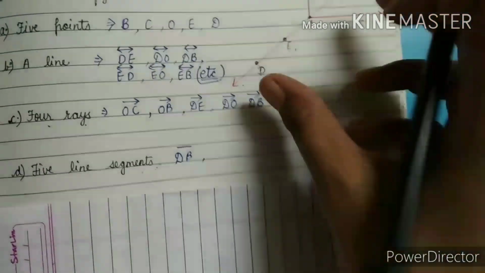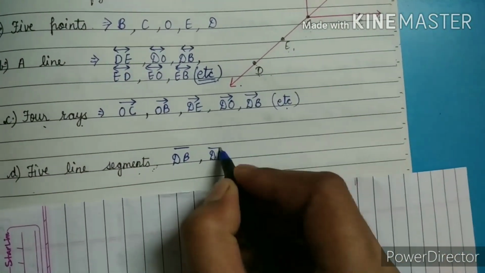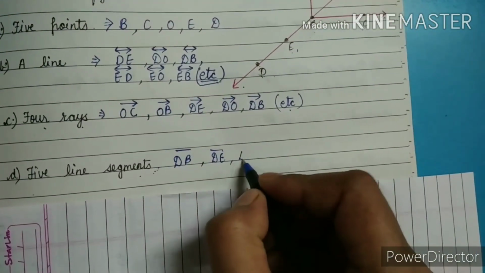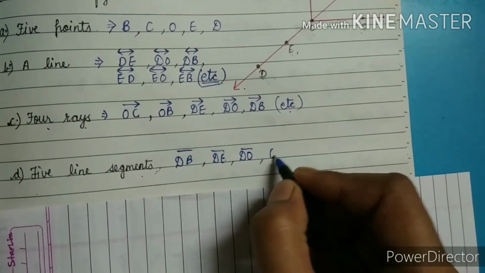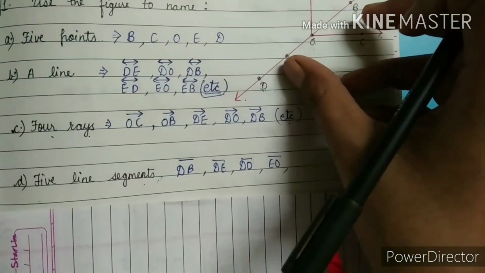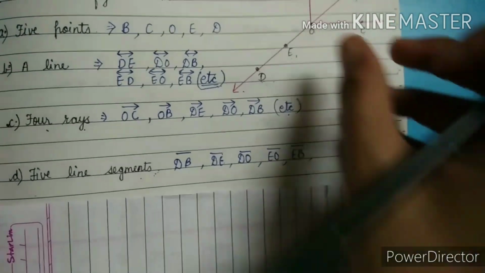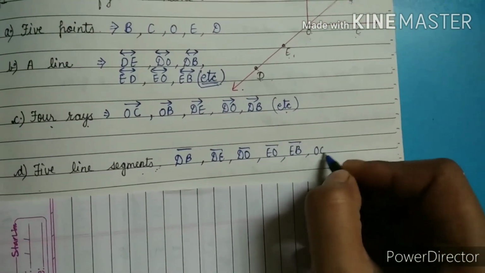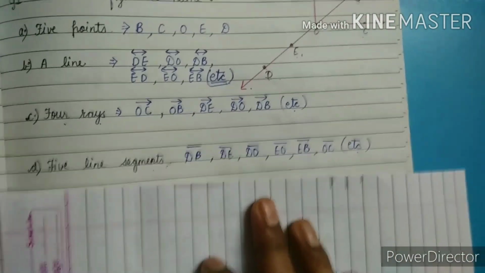Okay, DB, we can take DE, we can take DO, or we can take EO. This is also a line segment. We can take EB, we can take OC. They all are line segments, etc.